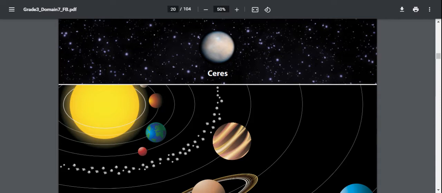Ceres, once classified as an asteroid, is now classified as a dwarf planet because it is spherical in shape. Because it has not cleared most of the other objects in its orbit, Ceres is not classified as a planet. It is in the asteroid belt, which is so cool. Most asteroids are much, much smaller than Ceres.